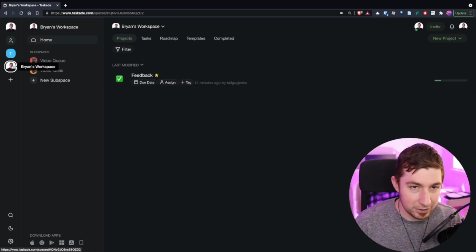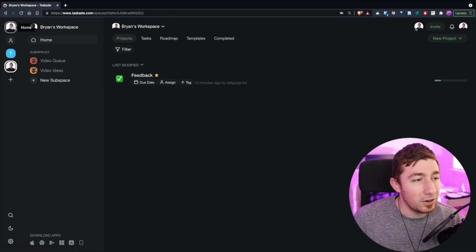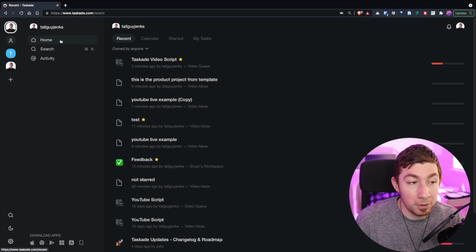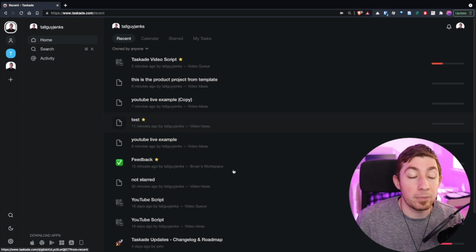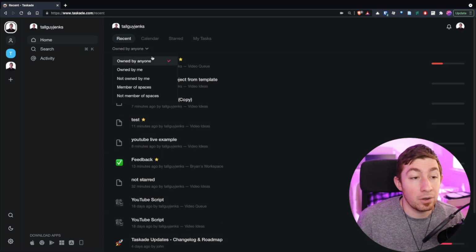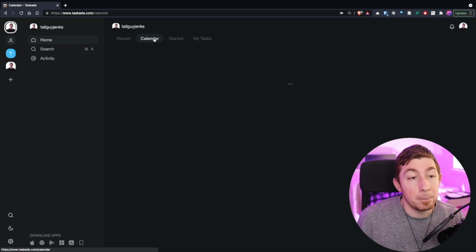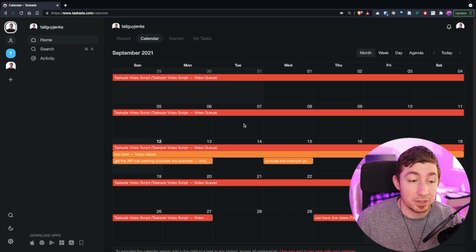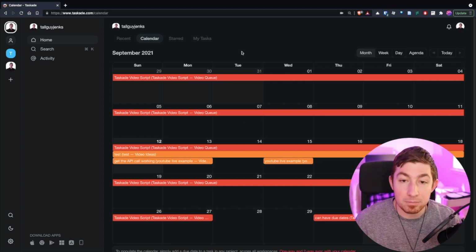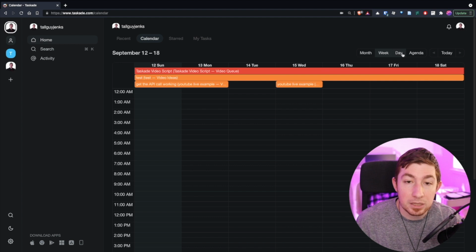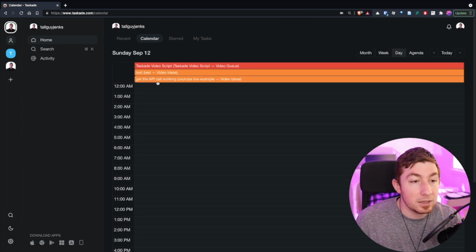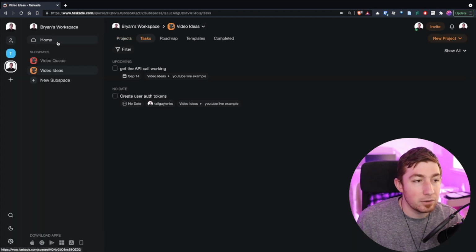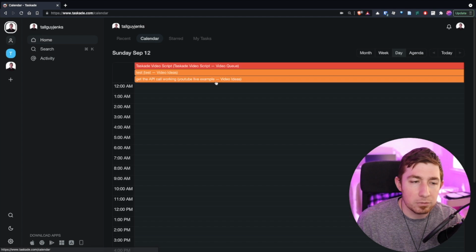Aha, I have discovered where the stars go. Stars actually come here. So I have my workspace, but my actual home has my recently edited items owned by anybody. I can filter all that. Calendar actually shows me various projects based on the timelines for those projects. So kind of like that roadmap, but this is cool. So I can see week, I can see day, and it looks like, yep, get the API call working. That's actually a task. So this will show me tasks from all of these projects.